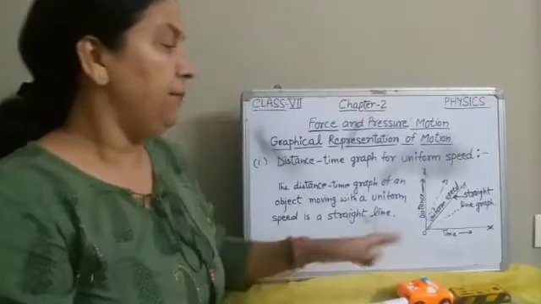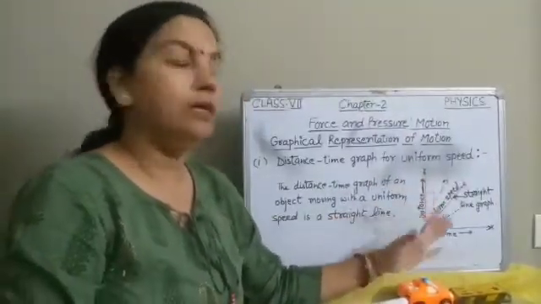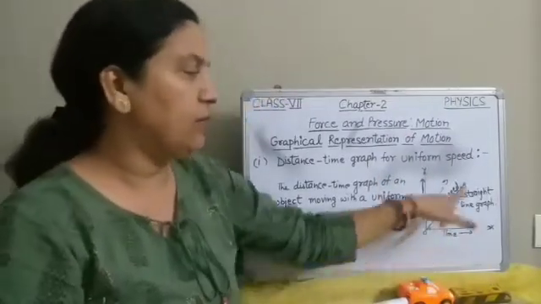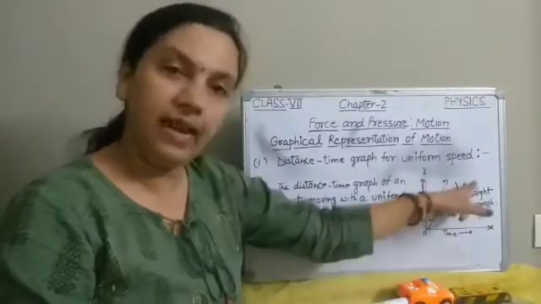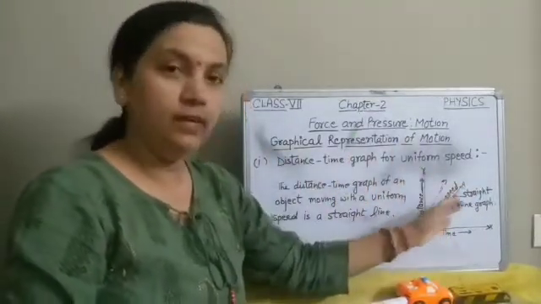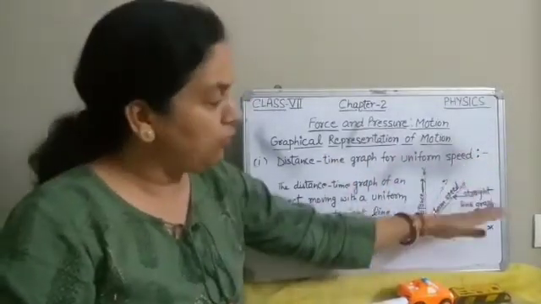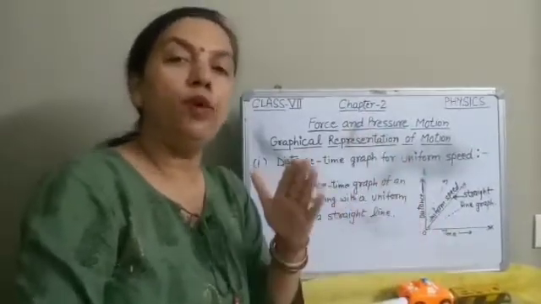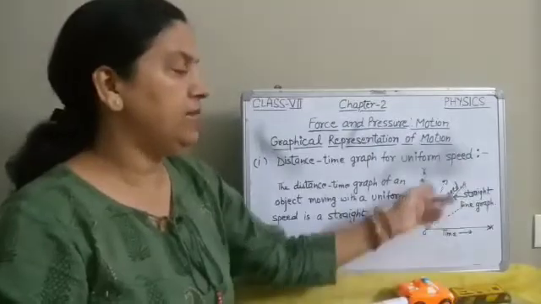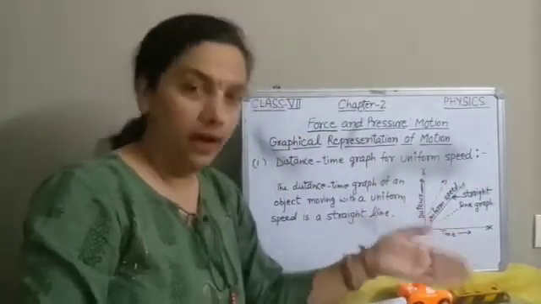So easily by looking at the graph we can tell about the speed of the moving object. If it is a constant straight line, we can say the speed of the object is constant, or object is moving with a uniform speed. If it is slower, we will say that speed of the object is slower, and if it is higher, we will say speed of the object is greater or higher.